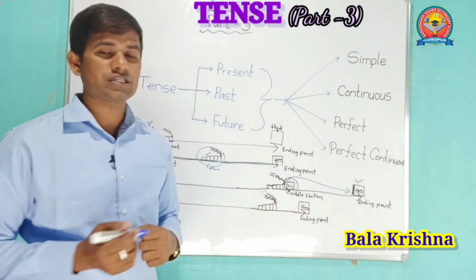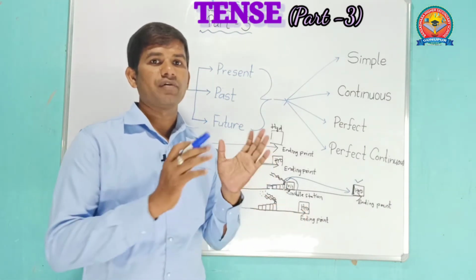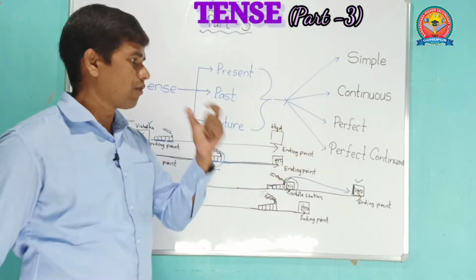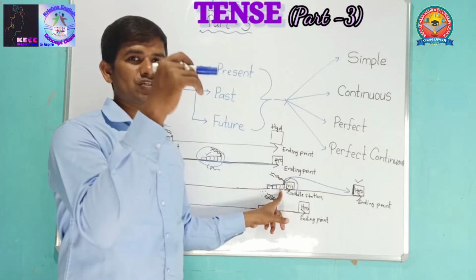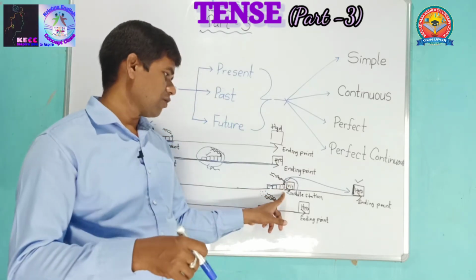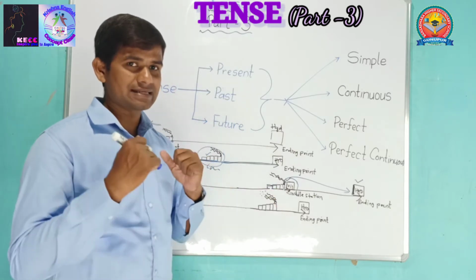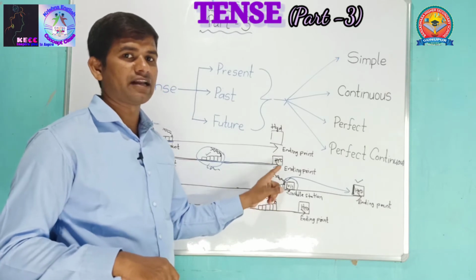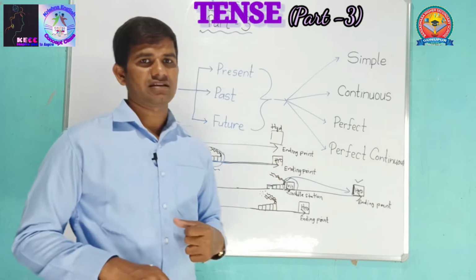It will reach Hyderabad later. But according to the situation, someone is asking about the train, whether the train has reached Vijayawada or not. When he asked, at that time the train had already reached Vijayawada. So according to this example, we should understand that the action has already completed when a person asked about the train.